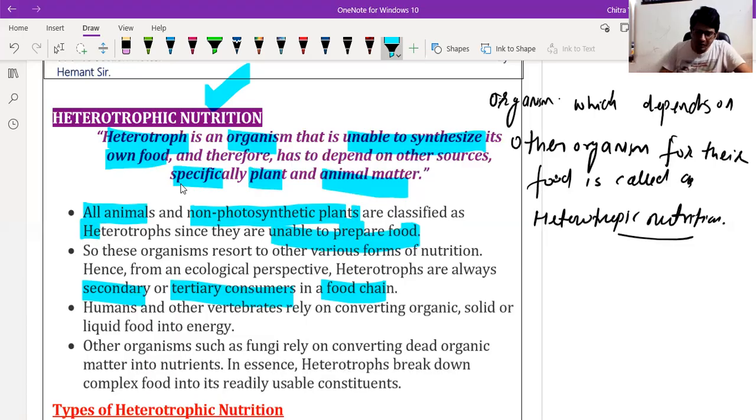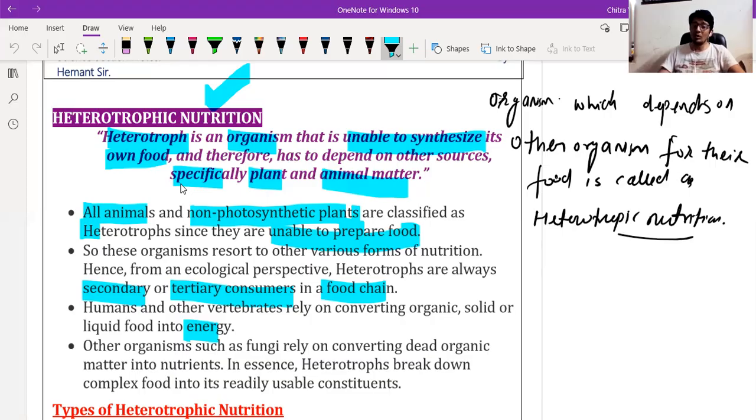Humans and other vertebrates rely on converting organic solid and liquid food into energy. Like us human beings and other vertebrates, they take food in the form of solid or liquid state and convert it into energy. The main motive of taking food is to produce energy in order to survive and sustain life.